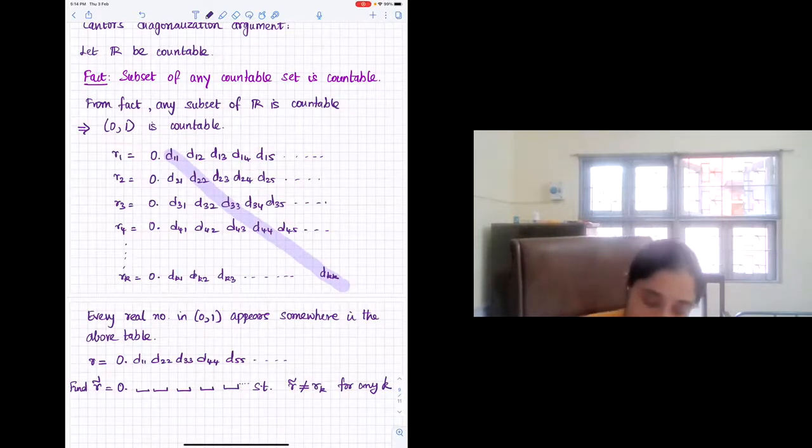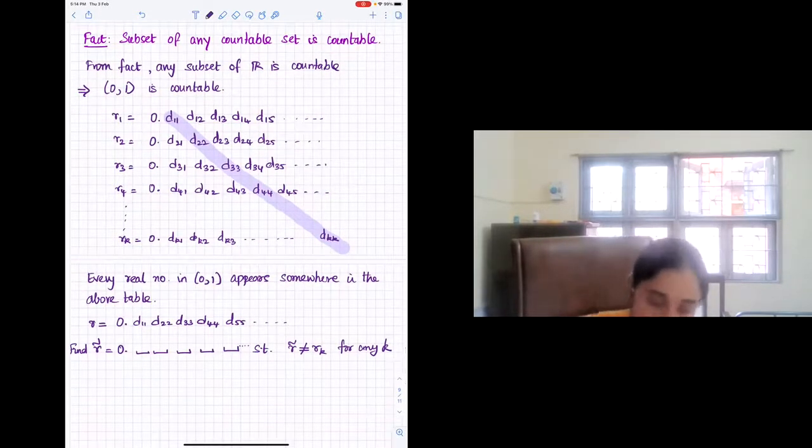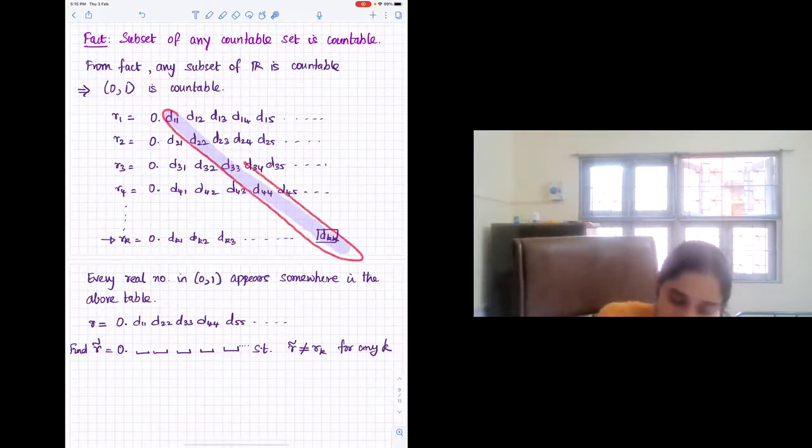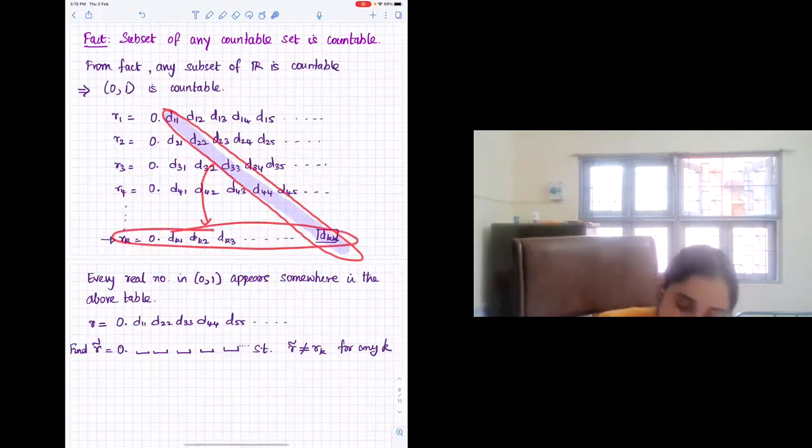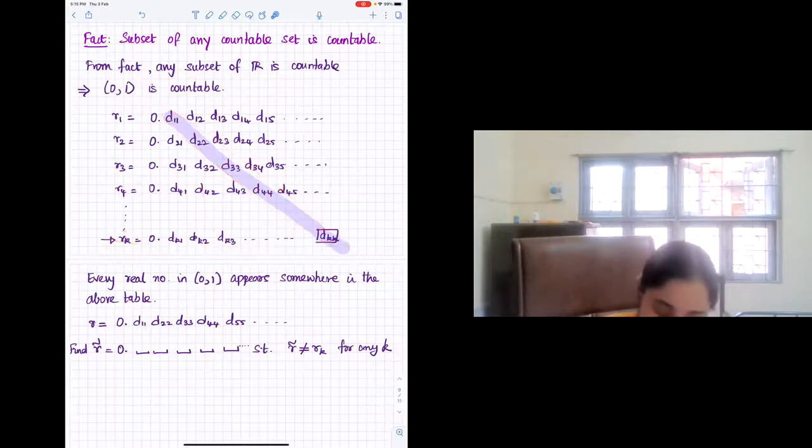Okay. So then what we have to do, just as someone suggested, is this: we know that for every k, if you look at the real number in the rk row, the corresponding kth digit is dkk. So if I take that to be dkk plus 1, let's say, then this particular diagonal number cannot appear here, because in this number it is dkk, whereas in r tilde it is dkk plus 1.